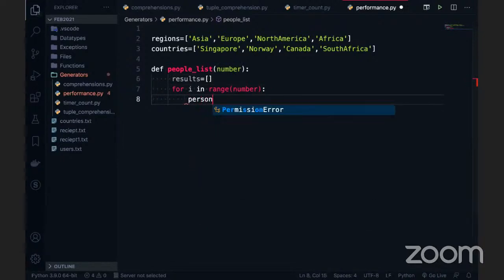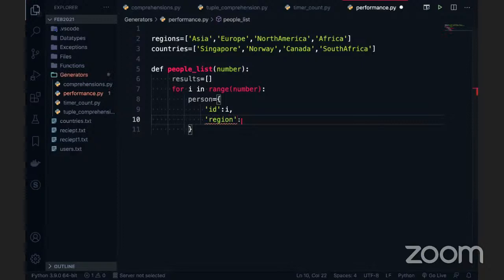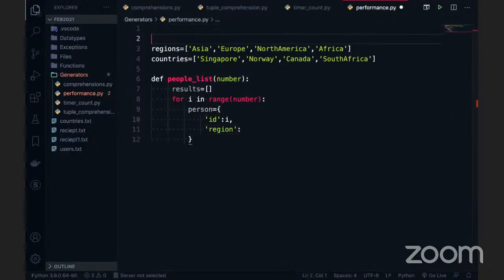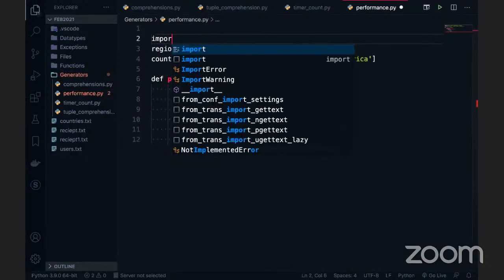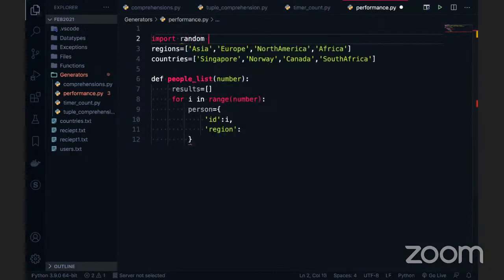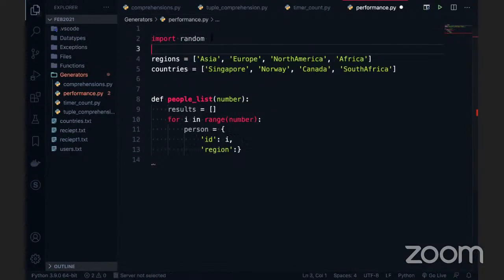I want to generate each person's data. So this is a dictionary. ID is always i, and the next one is the region. I don't know how many of you remember, there is something called random, a random package, it's a library.